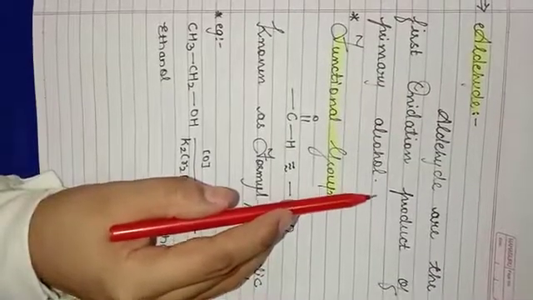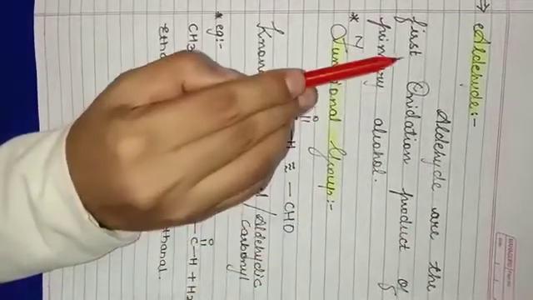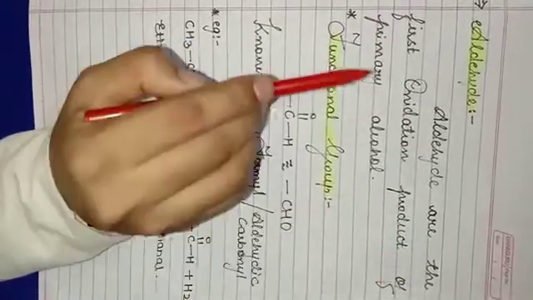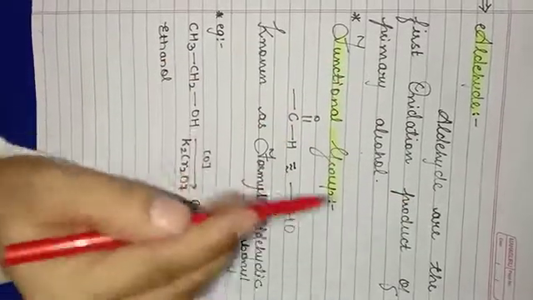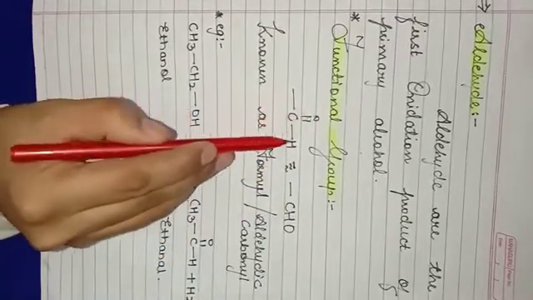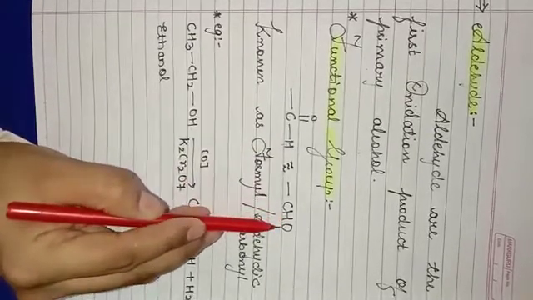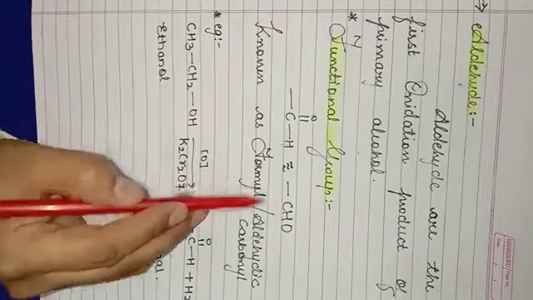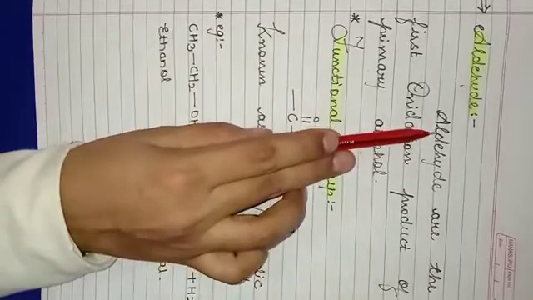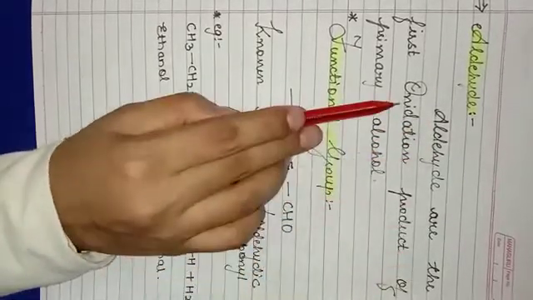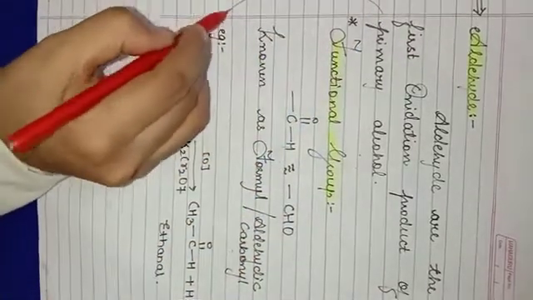Now let's start the chapter with aldehyde. Aldehydes are the first oxidation product of primary alcohol. The functional group of aldehyde, C double bond OH, which can also be represented as CHO, is known as formyl group or aldehydic carbonyl group. Here we have studied the definition of aldehyde, that it is the first oxidation product of primary alcohol. Let us take one example from it.